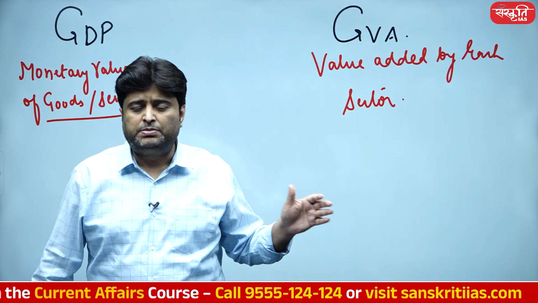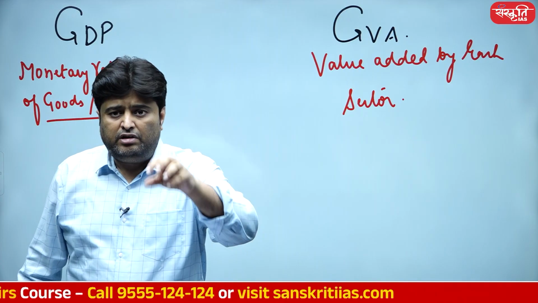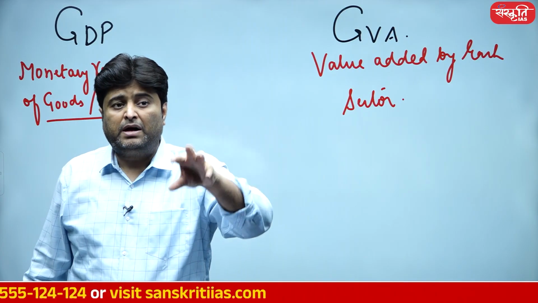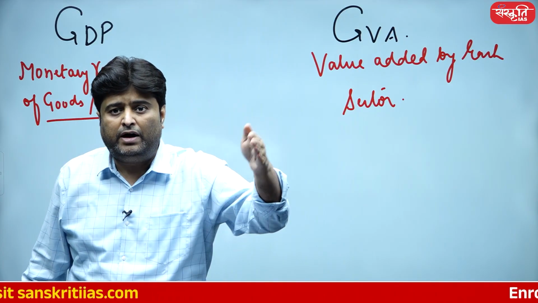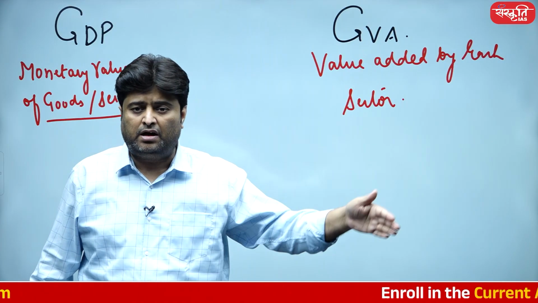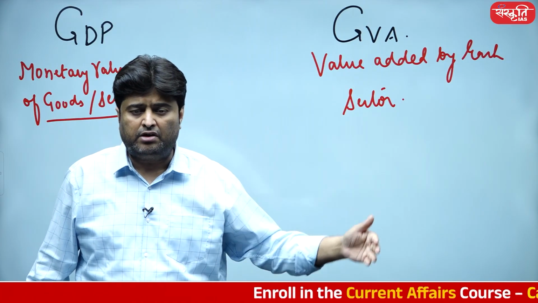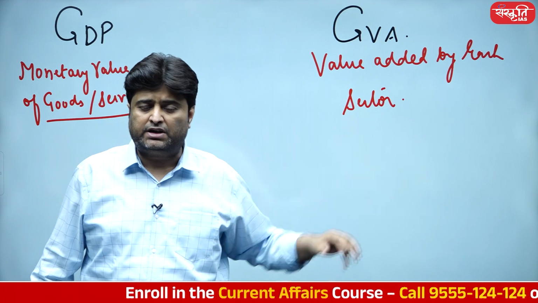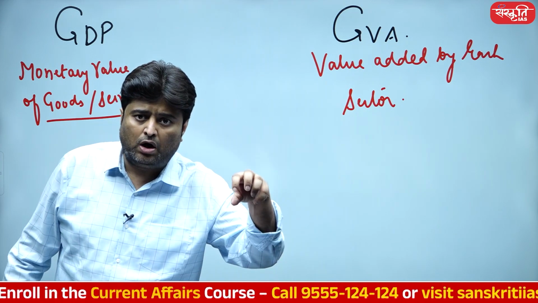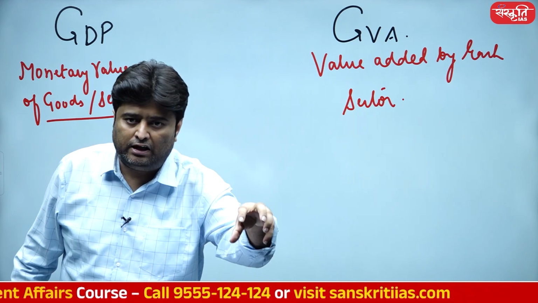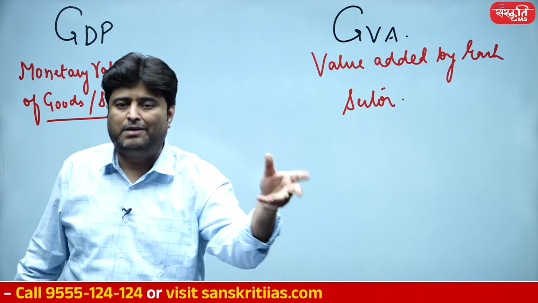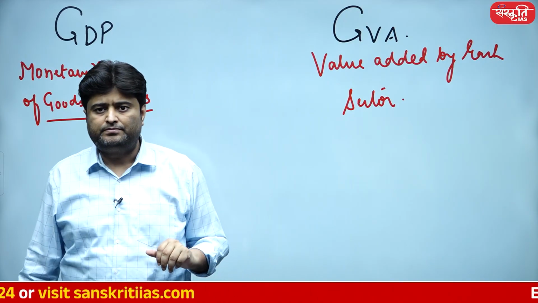Whereas in GVA, the country is a unit, but that particular unit is divided into various subunits, various sectors: primary, secondary, tertiary, and within the primary, different sectors. And for every sector, you are going to look into value addition. How much value has been added by this particular sector?